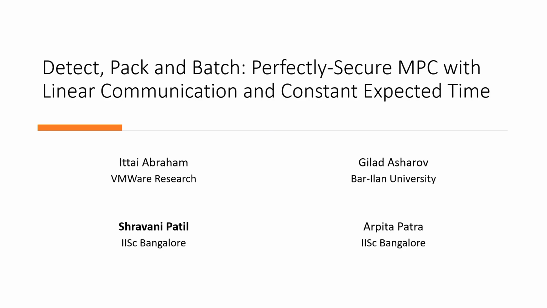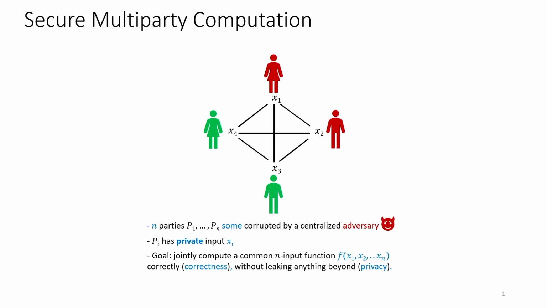Hello, everyone. Today I'll be talking about our work on the communication complexity of perfectly secure MPC protocols. So let me begin by introducing MPC, or multi-party computation. MPC allows n mutually distrusting parties to compute a joint function of their private inputs. Now, this distrust among parties is typically modeled as a centralized adversary, which can corrupt up to t out of the n parties. And the goals of any MPC protocol are correctness, that is, the protocol output should be equal to the function output, and privacy, that is, nothing beyond the function output should be revealed to the adversary.